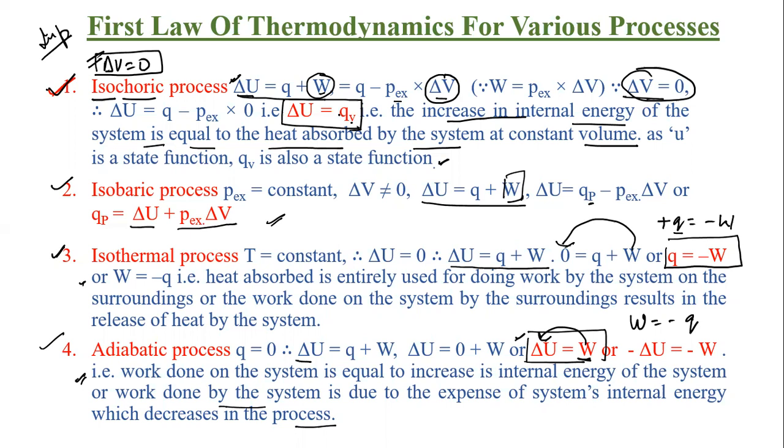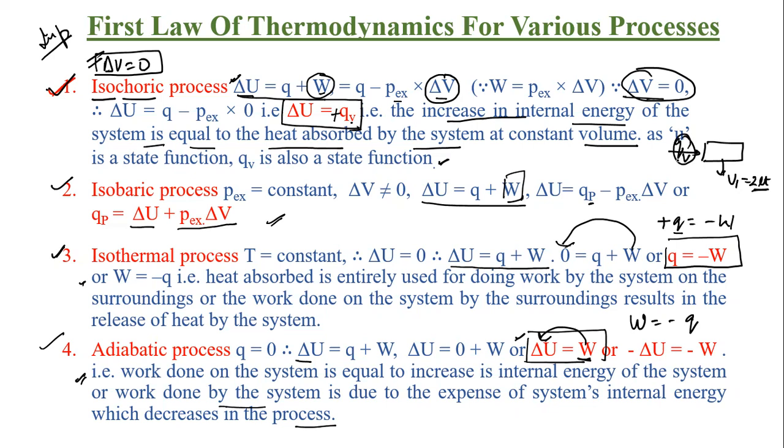Now this is positive if, at constant volume, you are providing heat. Suppose I had a system with volume V1, 2 liters. I am providing heat Q, an amount of heat, and volume remains 2 liters only. So this Q will be known as QV, Q subscript V. It means this is at constant volume.